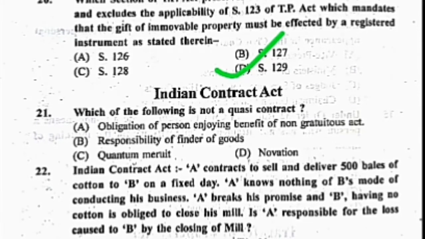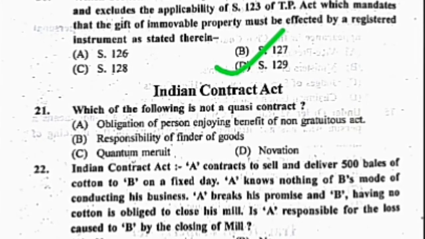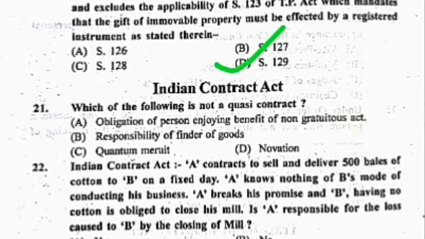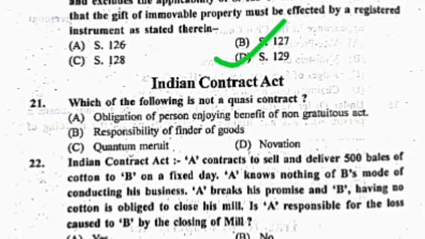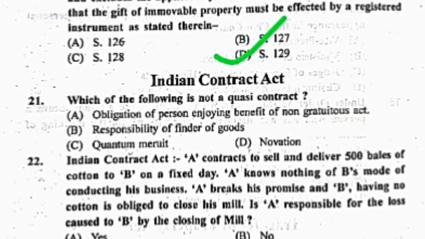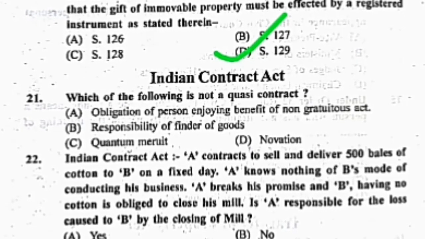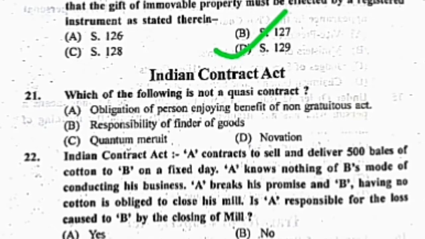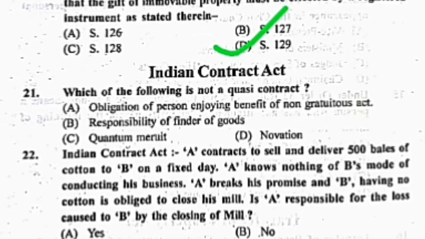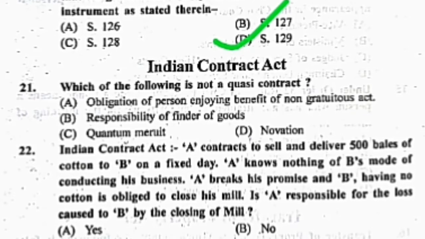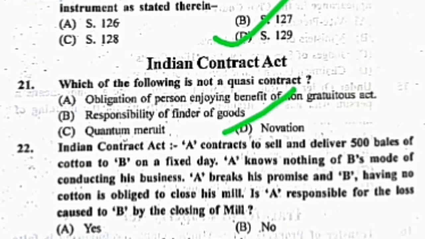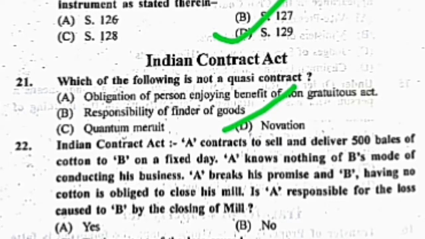Now friends, let's see question from the Indian Contract Act. The question number 21. Which of the following is not quasi-contract? Your options are A. Obligation of person enjoying benefit of non-gratuitous act, B. Responsibility of finder of goods, C. Quantum meruit, and D. Novation. The correct answer is D. Novation is not a quasi-contract.